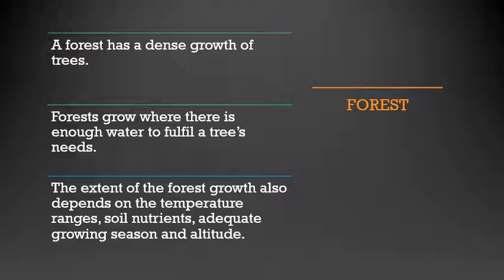The extent of the forest growth also depends on the temperature ranges, soil nutrients, adequate growing seasons, and altitude. Altitude means height, children. So how well the forest can grow depends upon the temperature range. If it is extremely hot like the deserts, there will be no trees. Then soil should also have proper nutrients. Then adequate growing seasons and altitude.